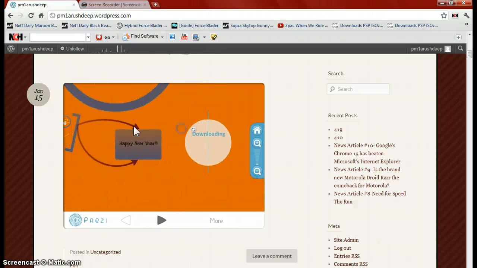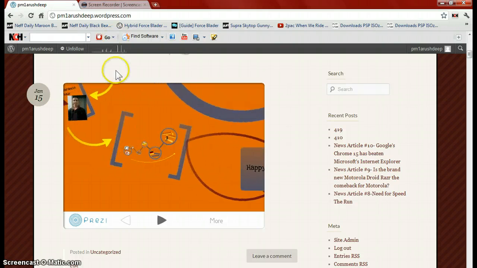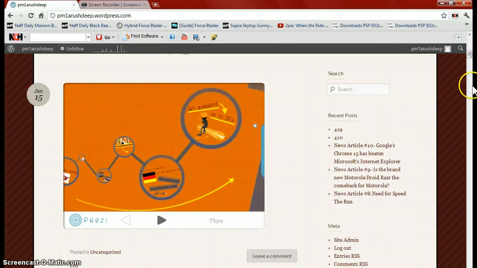Here are the goals. Zoom in. Go to 2012.